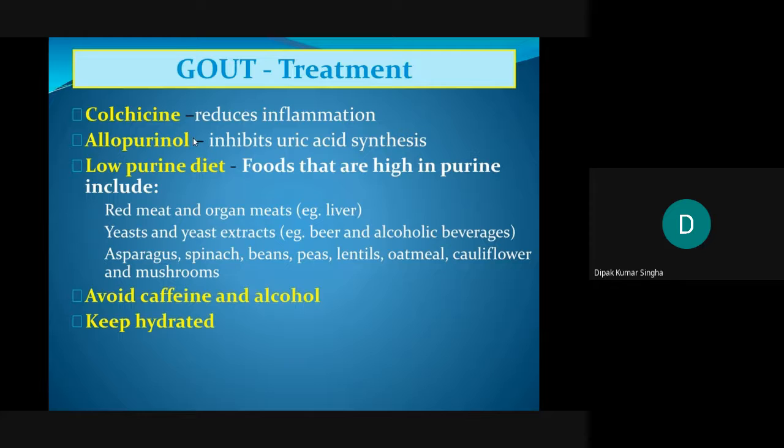Another, asparagus, spinach, beans, lentils, mushrooms, and cauliflower. All these are foods which are low purine diet. These red meat, okay, and avoid caffeine and alcohol. Why avoid caffeine? Caffeine is actually just like a xanthine derivative. Actually, uric acid is a xanthine derivative.